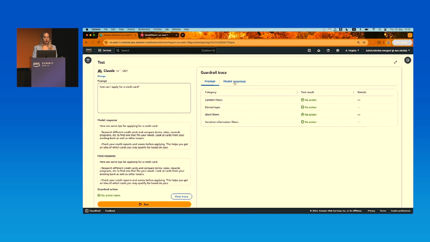Right now I'm in the Prompt tab, and I see that nothing was violated, and the guardrail did not take any action. And I can do the same for the model response. So all looks green, as expected.